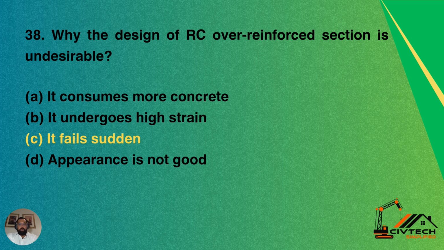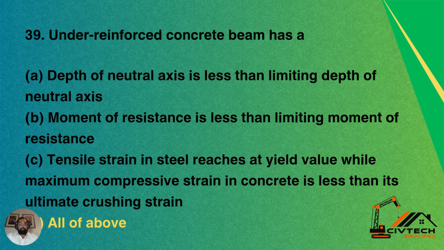Question 38. Why is the design of reinforced concrete over reinforced section undesirable? Why we don't prefer the over reinforced section? Option A, it consumes more concrete. Option B, it undergoes high strain. Option C, it fails suddenly. Option D, appearance is not good. So the over reinforced section fails suddenly. That's why it is not desirable. So C is the correct answer. It fails suddenly.